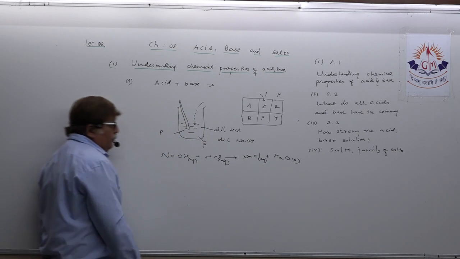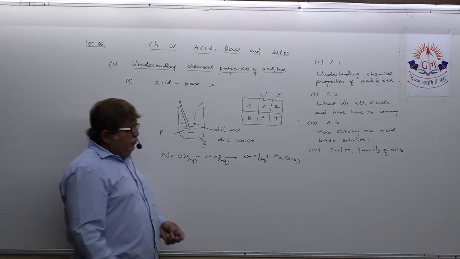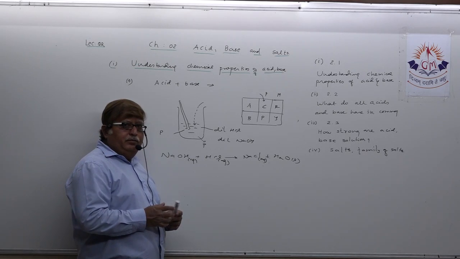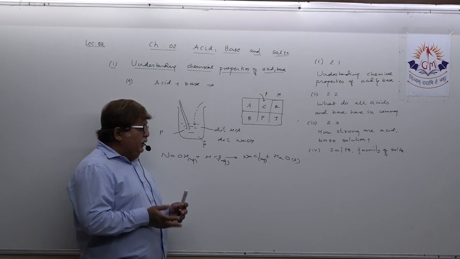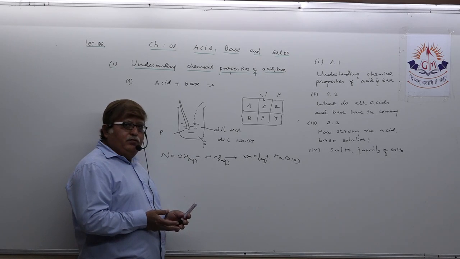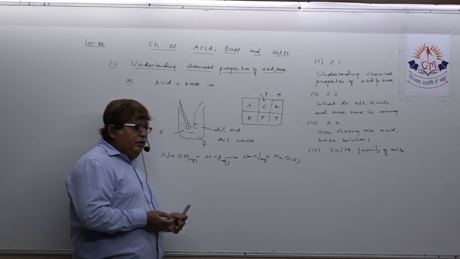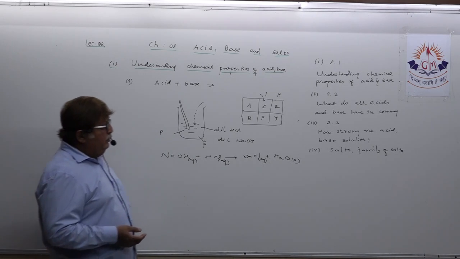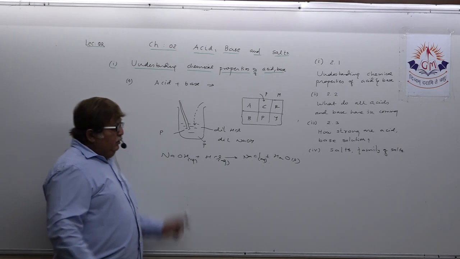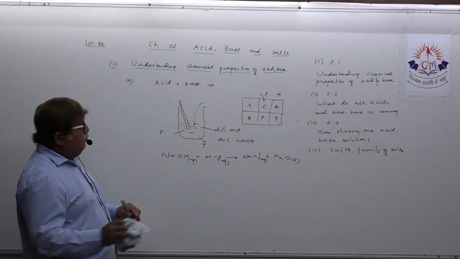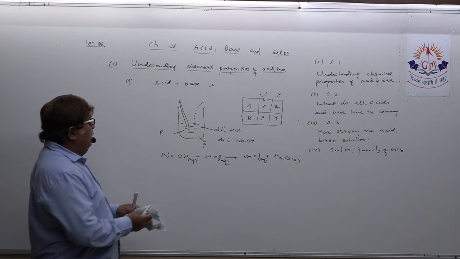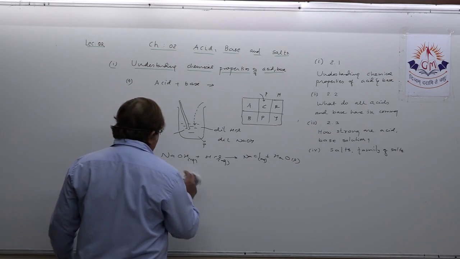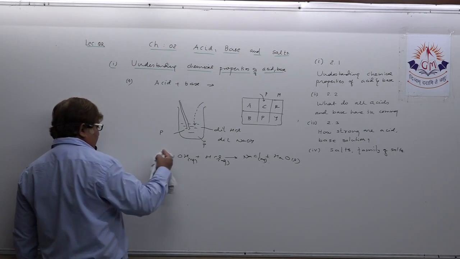So this is neutralization reaction. Whenever acid and base react with each other, they form respective salt and also water. Is it clear in your mind? So this is the fourth property of acid and base, reaction between acid and base.